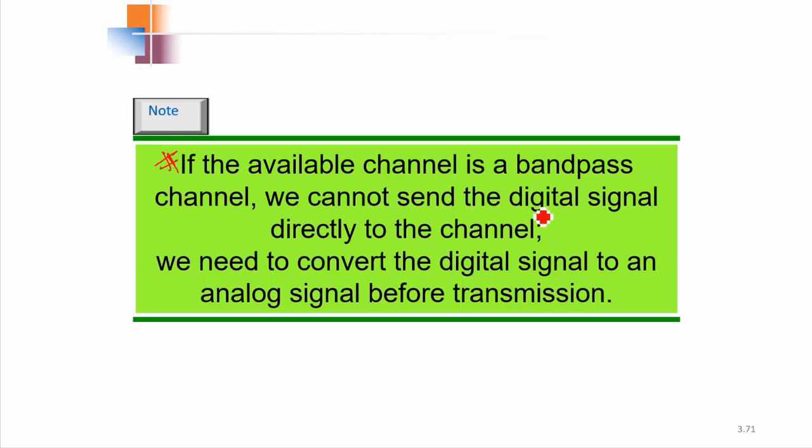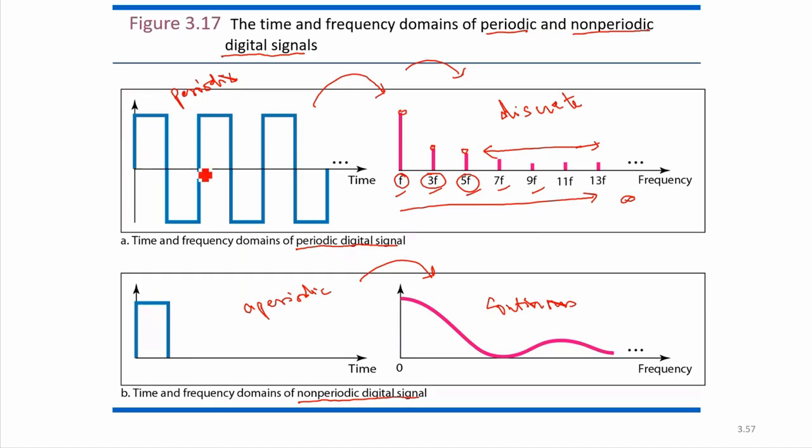We can't send digital signals directly because the frequency spectrum of digital signals ranges from 0 to some frequencies. When we talk about signal transmission, that is for digital signals. A digital signal can be periodic or aperiodic. If it is periodic, in the frequency domain it has a component at frequency f, then 3f, and likewise the frequency increases, with different components at different frequencies.